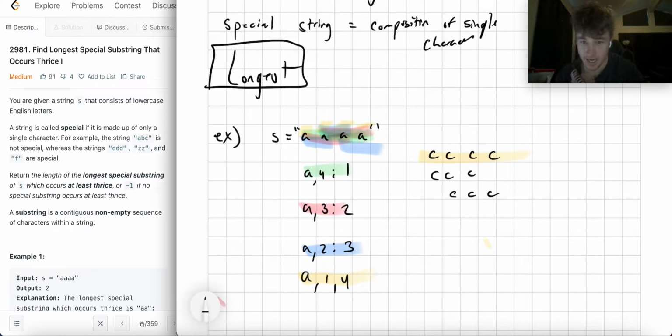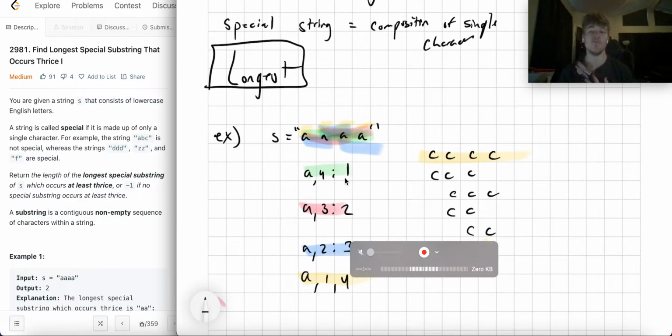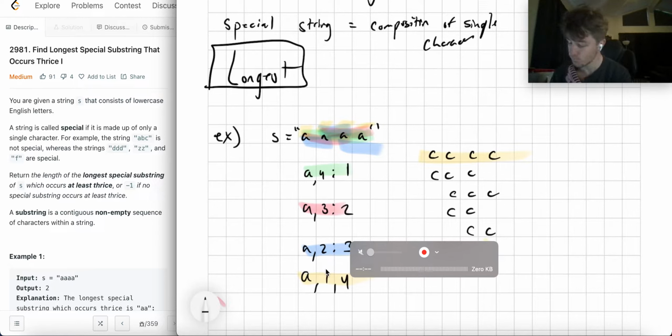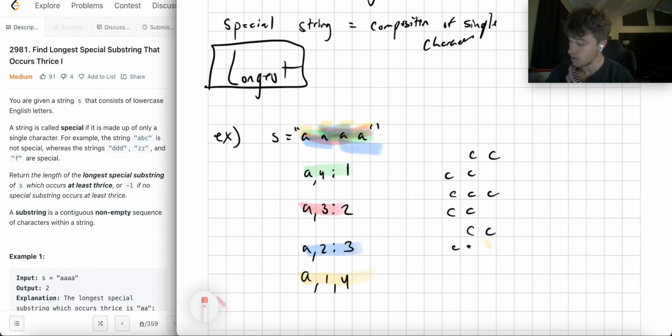Right, if there's 3 together, I can definitely make 2 together, right? Because I can make C and C, but I can do that for these 2 here, right? So you see how this kind of, I don't really know if there's a larger statement you can make about this. Really just the fact that, okay, if you have 1 that's 4, you'll definitely have 2 that's 3, and 3 that's 2, and 4 that's 1. Yeah. So what's the answer here?